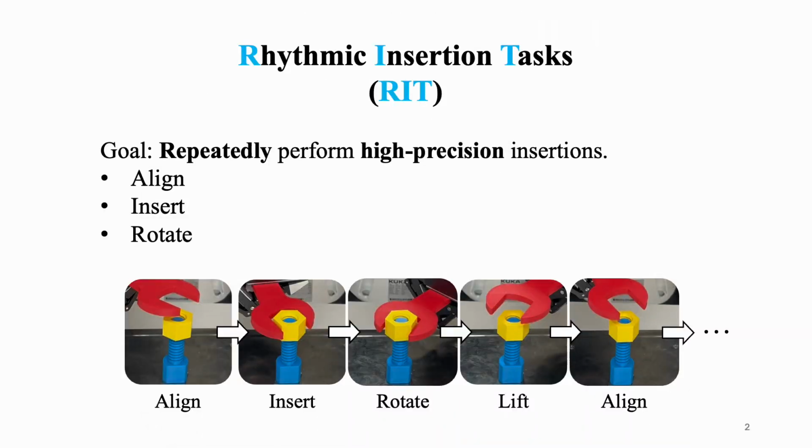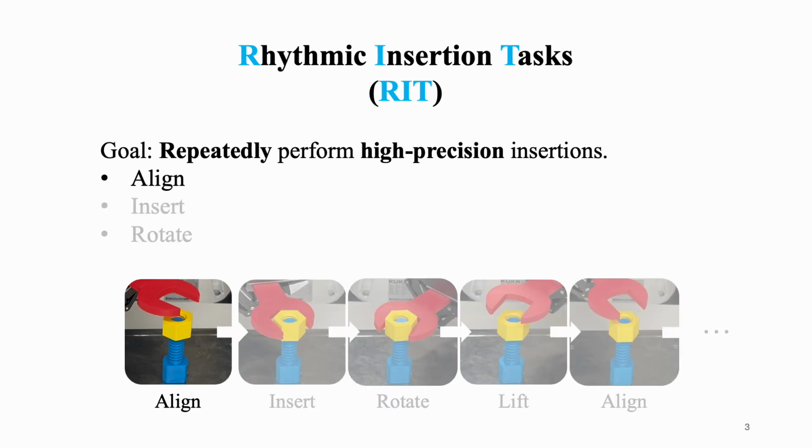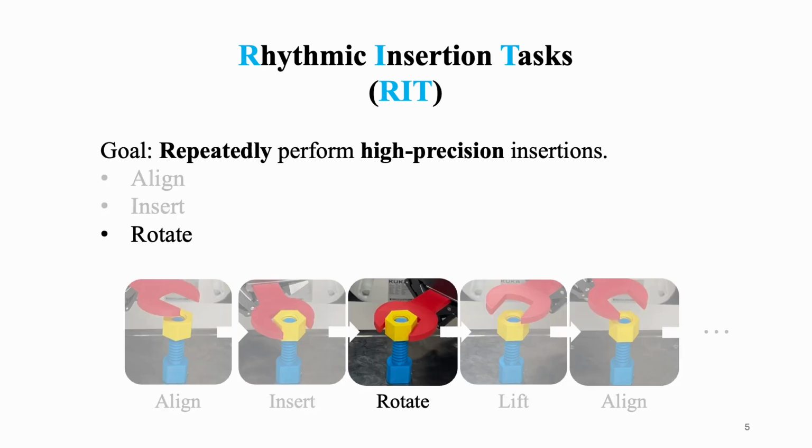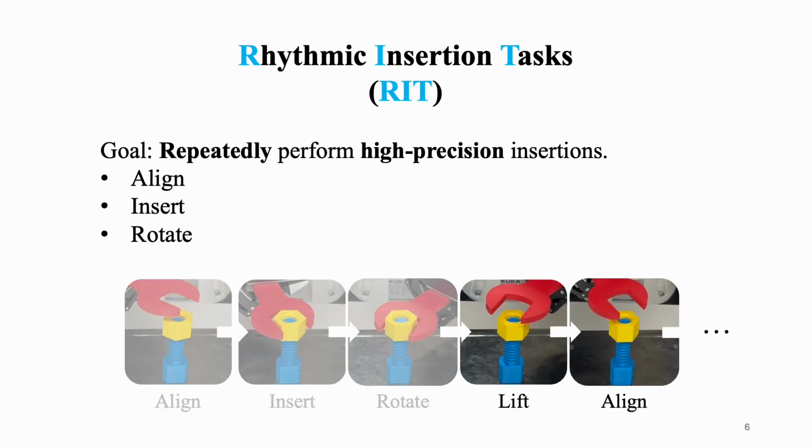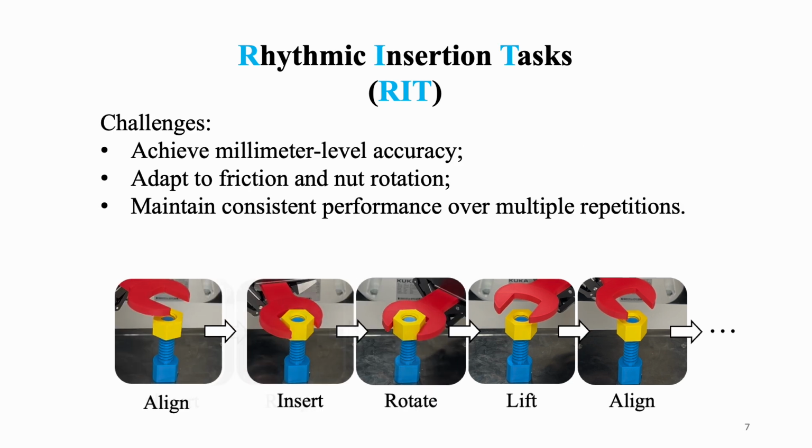This paper addresses the challenges of rhythmic insertion tasks, where a robot must perform precise insertion actions multiple times in succession. A typical example is using a wrench to screw a nut into a bolt. In each round, the robot must align the wrench with the nut, push down, and rotate. And then, it should reset and continue in the next round.